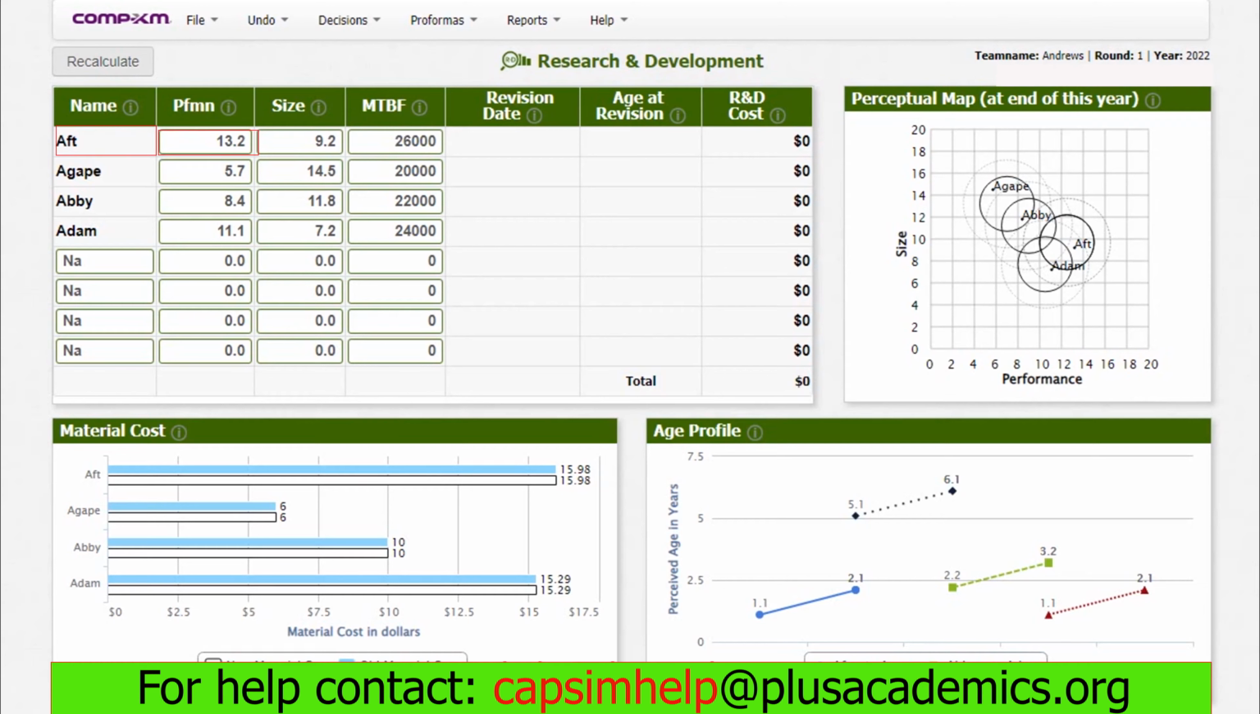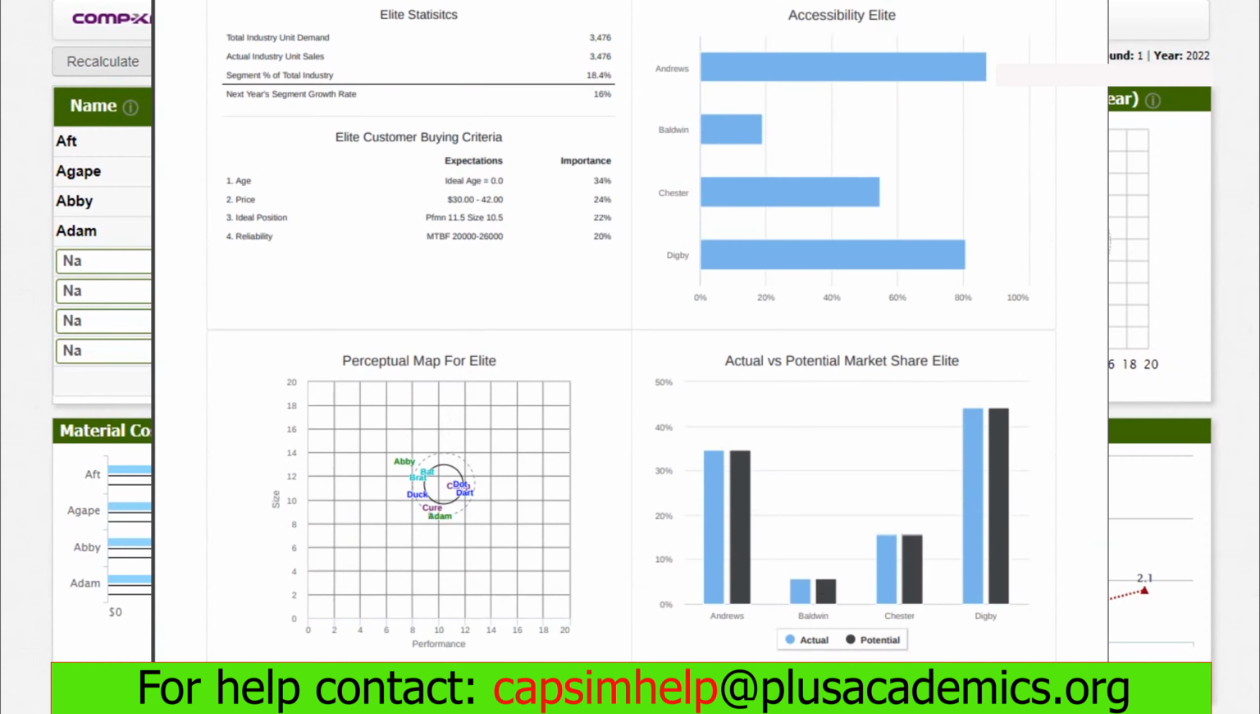When we took over this company, AFT had a performance of 13.2. It also had a size of 9.2. Before we do anything for this product, it is important for us to understand the competitiveness of this segment as well as what customers need in this market segment. In the elite market segment, an edge of 0.0 is the most important thing, and this appeals to 34% of the market in this market segment.